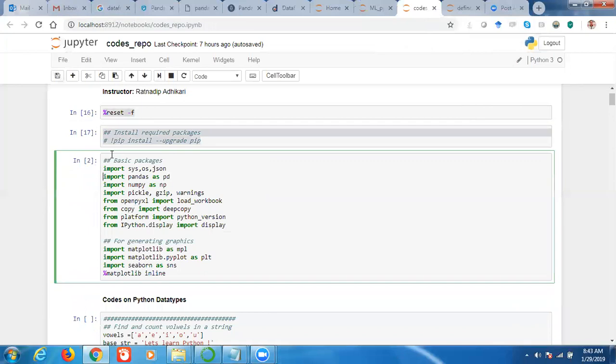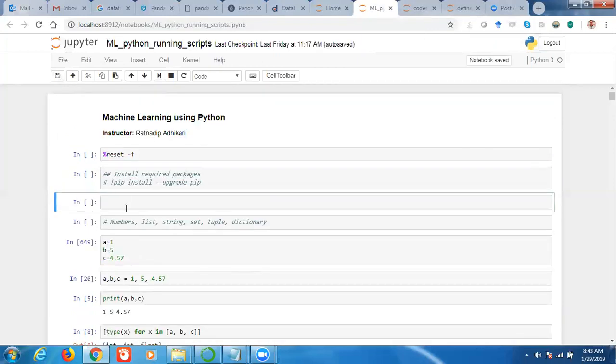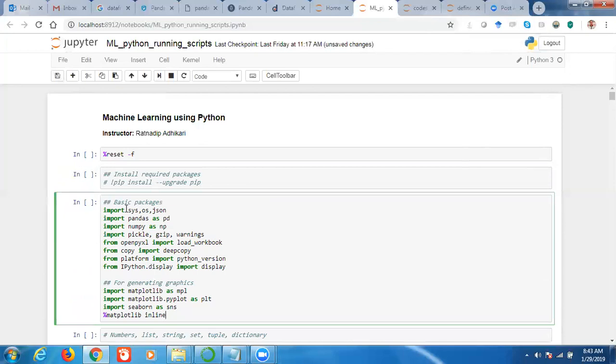It is generally a good idea, when you build your code, to import all the packages in the beginning. Whatever packages you will need later, suppose you are developing code, keep them at the beginning. Suppose these are the packages I need, and afterwards I need to import two other packages, then I can import them here and go back to my current cell.